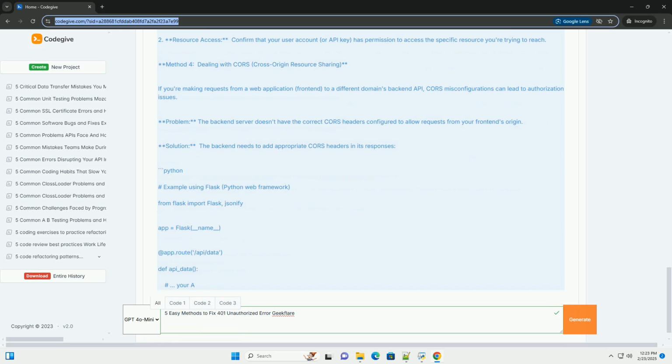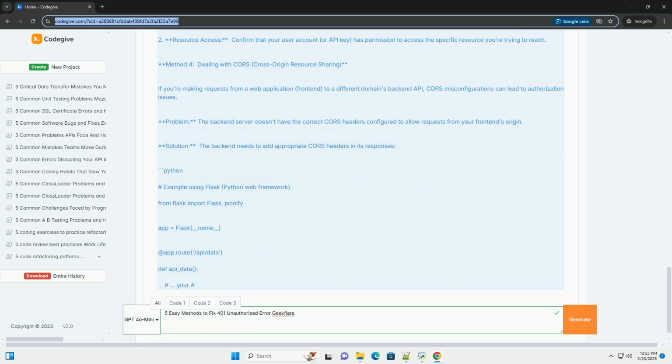Solution: 1. Verify key validity. Consult the API's documentation to confirm the key's validity and expiration date. Many APIs have dashboards where you can check the status and regenerate keys.